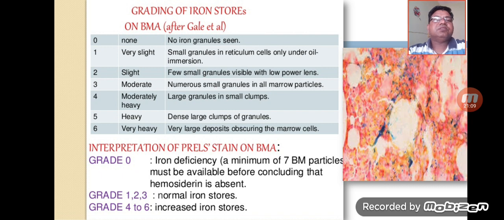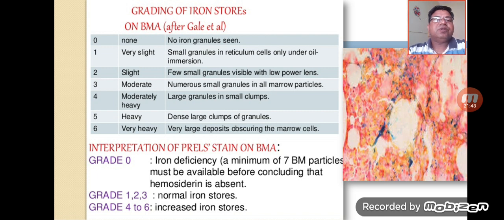In the 0 score you will see no iron granules, so there is a typical deficiency of iron granules in the marrow, and that is scored as 0. In grade 1, very slight granulation is there, and small granules in the reticulum cells are only seen under the oil immersion lens. Grade 2, the iron stores are slight and a few small granules are visible with the low power lens. And the third one is moderate, in which numerous small granules in all marrow particles are seen.